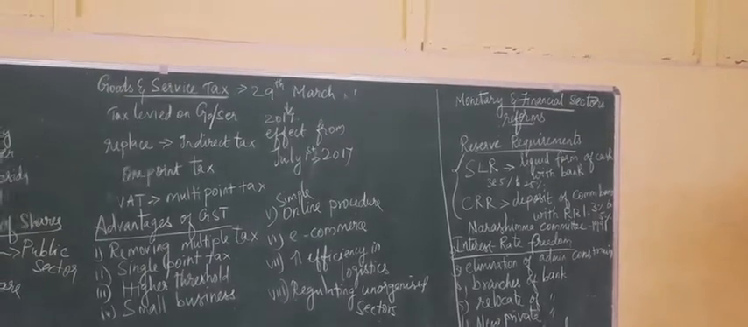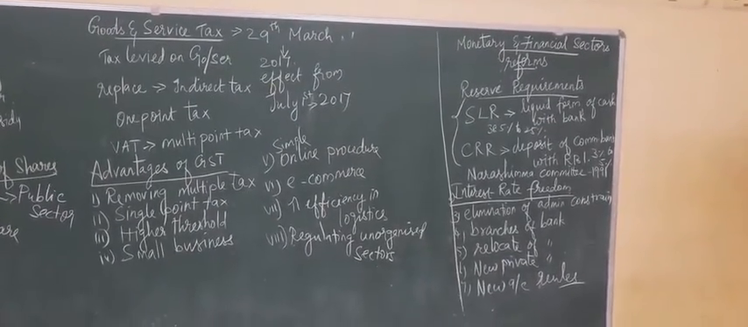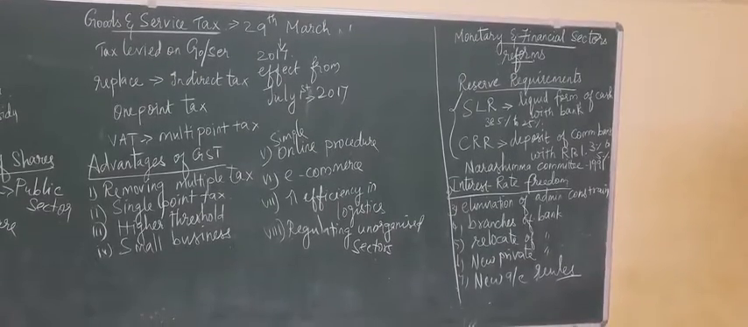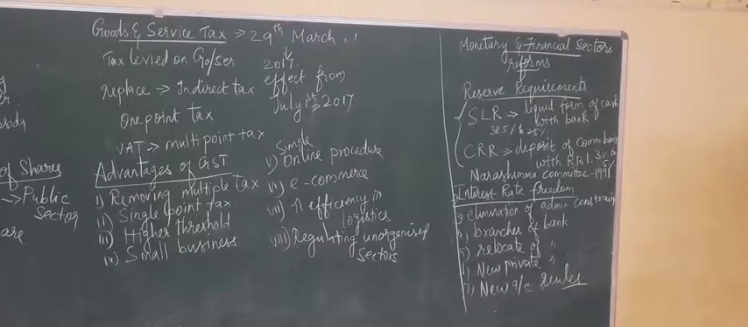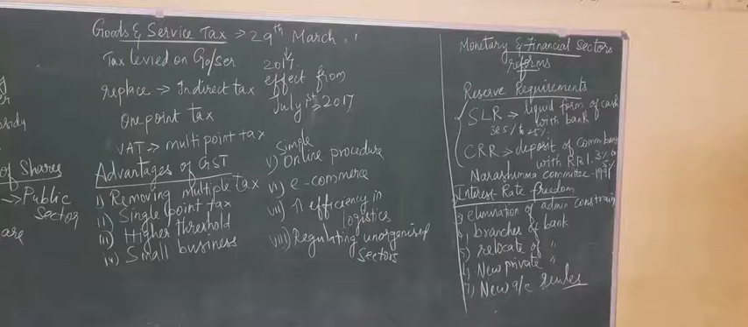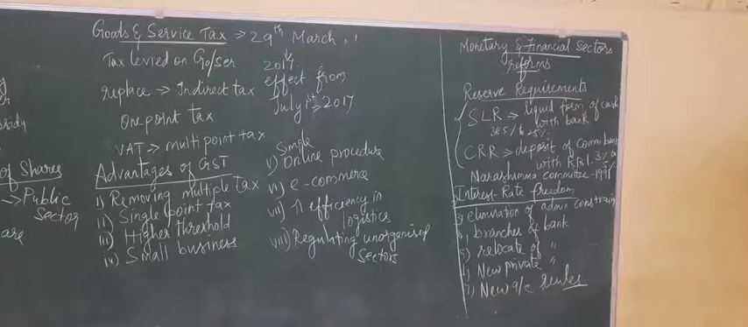GST, Goods and Service Tax, was introduced in the year 2017 on 29th March. But it was implemented after 2 months, that is, it came into effect from July 1st, 2017. The Modi government introduced this GST. It is a tax levied when a consumer is availing a good or service or consuming a good or service.